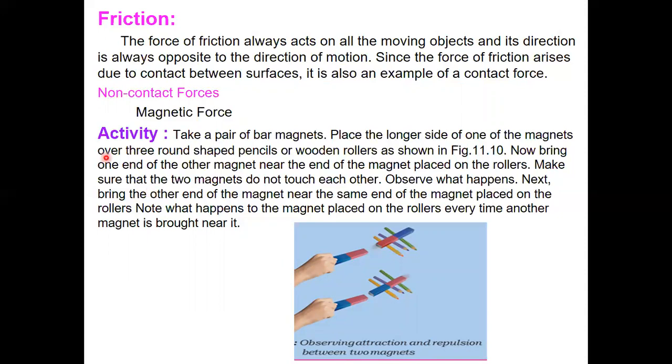Next one is friction. See children, friction is when two objects come in contact. The force of friction always acts on all moving objects and its direction is always opposite to the direction of motion. Friction is the action of one surface or object rubbing against another.